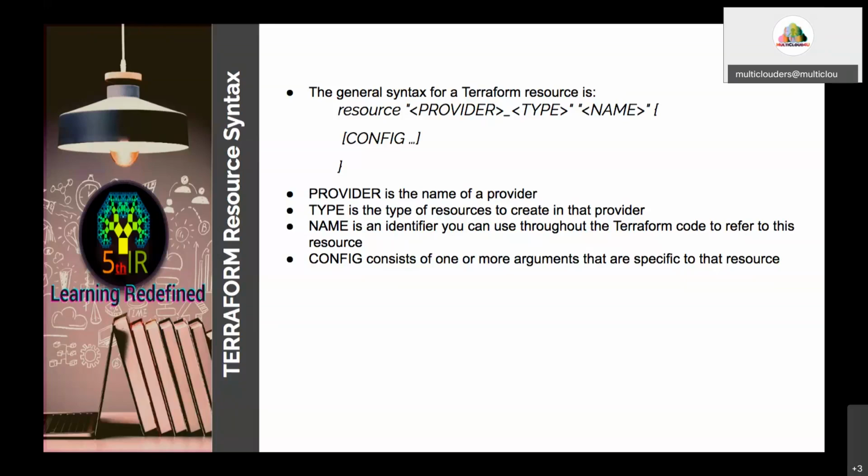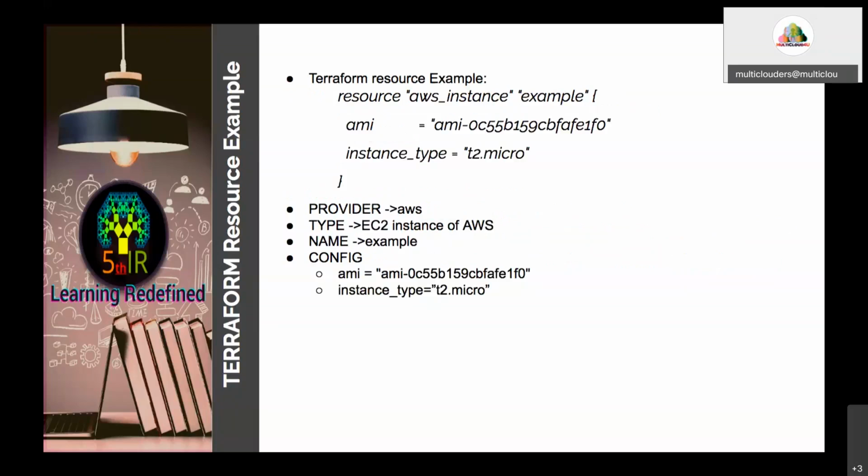Now in the next slide, I will explain with an example how to create a resource. So this is an example. You see, I am going to create a resource in AWS, and the resource provider is AWS, Amazon Web Services. The resource type is an instance. I am going to create a virtual machine.